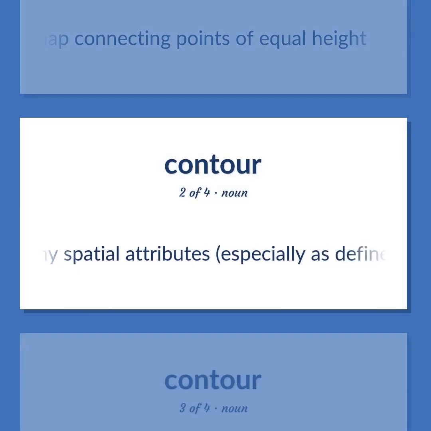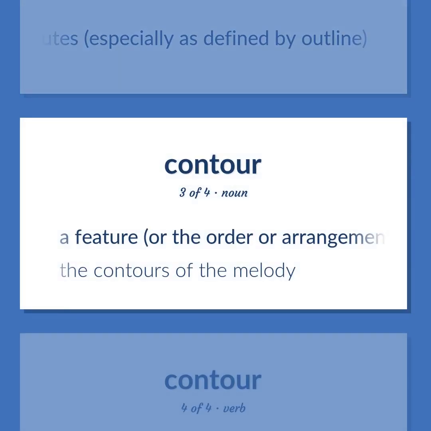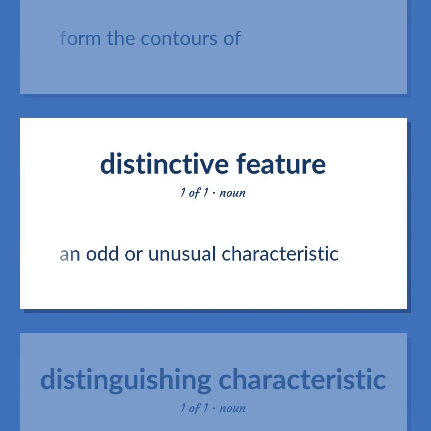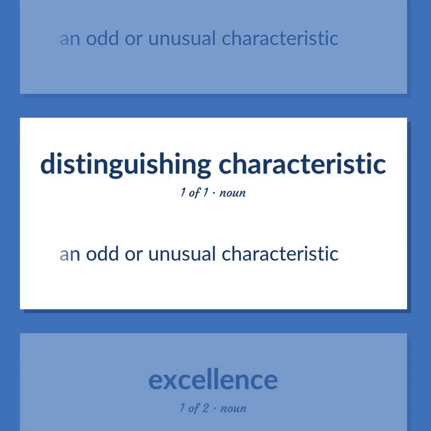Any spatial attributes, especially as defined by outline. A feature, or the order or arrangement of features, of anything having a complex structure. The contours of the melody. Form the contours of. An odd or unusual characteristic.